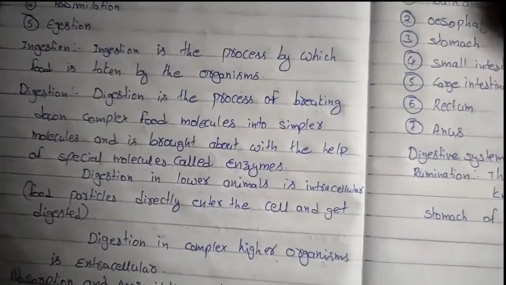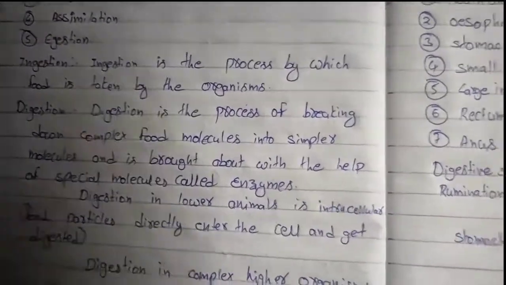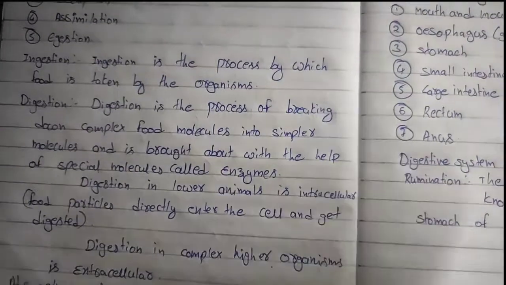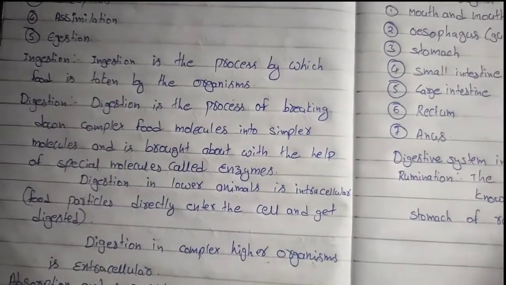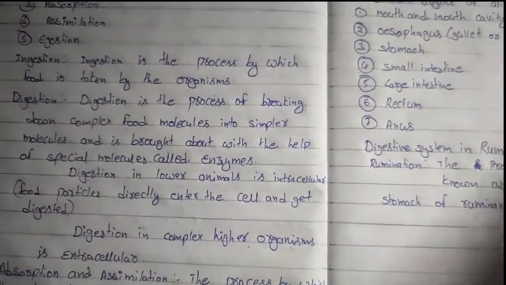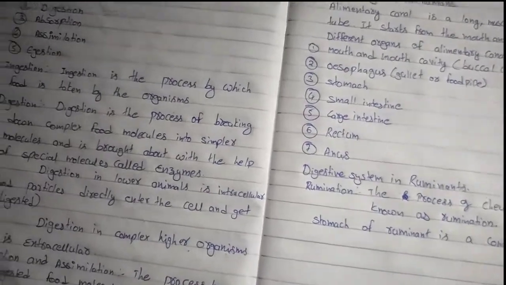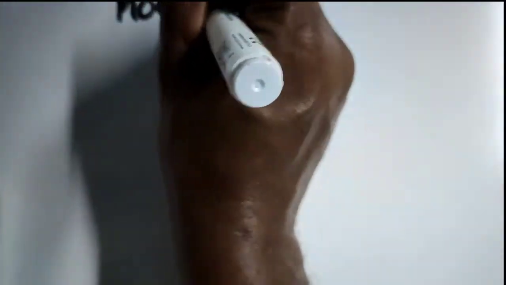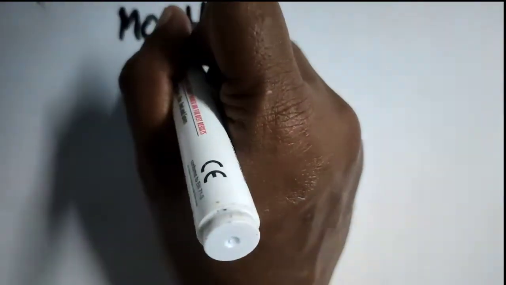Okay, so the next step of nutrition is digestion of the food. Digestion is the process of breaking down complex food molecules into simpler molecules, and is brought about with the help of special molecules called enzymes. That means, through the mouth food is entered into the body. After that it passes through different organs like